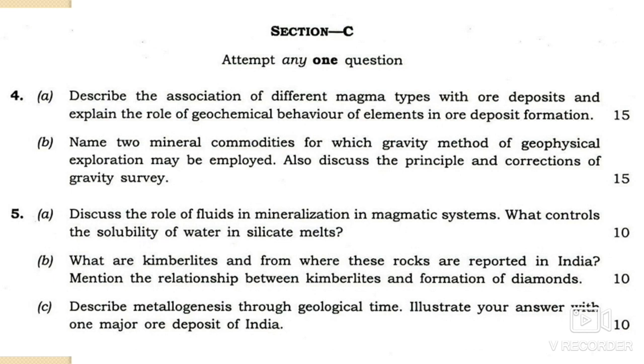5C: you have to describe the metallogenesis through geological time. That means how metallogeny has taken place through geological time. Firstly, you will have to discuss metallogeny and metallogenesis.